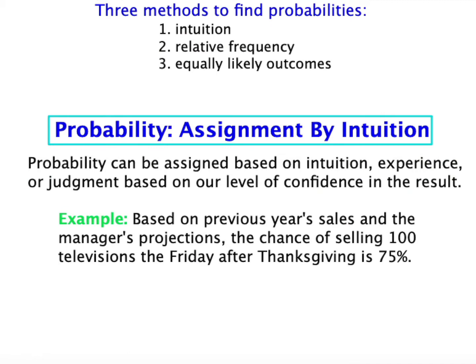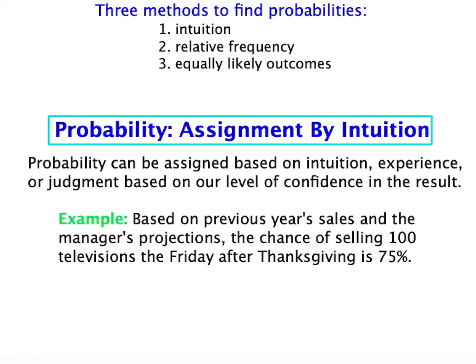This is something where you just throw out a number based on your experience or your judgment. An example might be, based on a previous year's sales and the manager's projections, the chances of selling 100 televisions the Friday after Thanksgiving is 75%. He doesn't know this for sure. He's just thinking back to last year and thinking about how this year is going and making his own educated guess about what the probability will be this year.